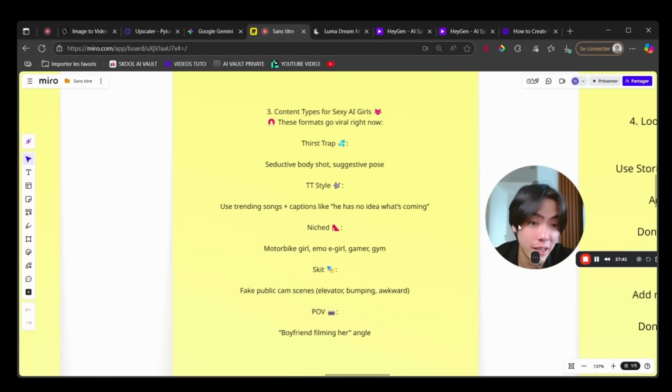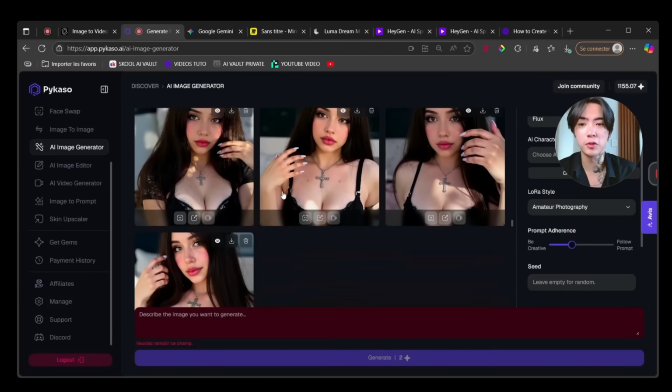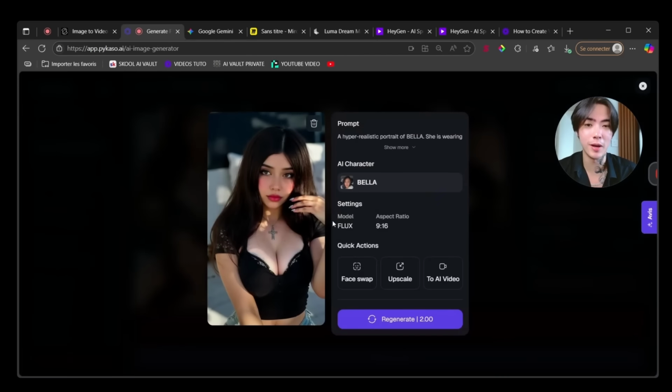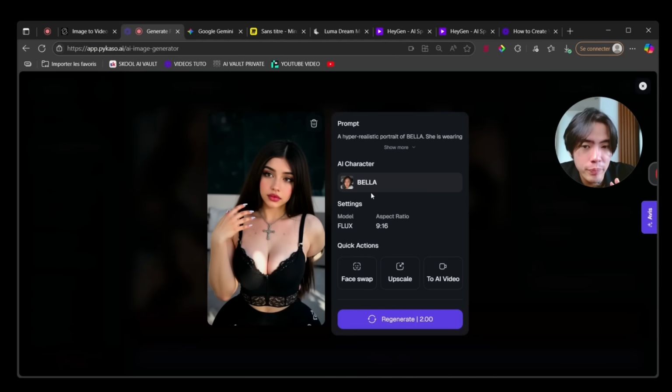So now let's see how to make that happen. Just generated. So here are the results we got. And look, this is Bella, that we created before. And she looks great. And now she looks like a whole new person, but she has the same features, because we changed her whole look and personality.